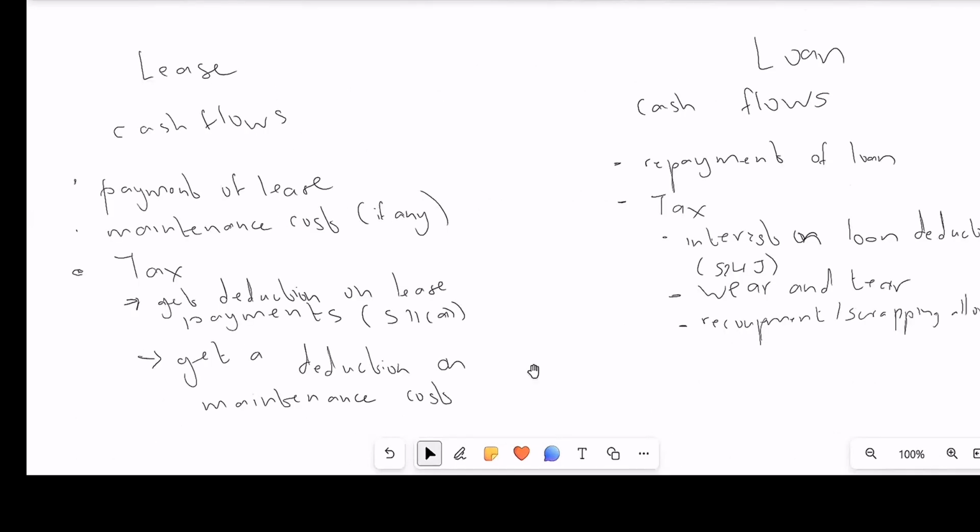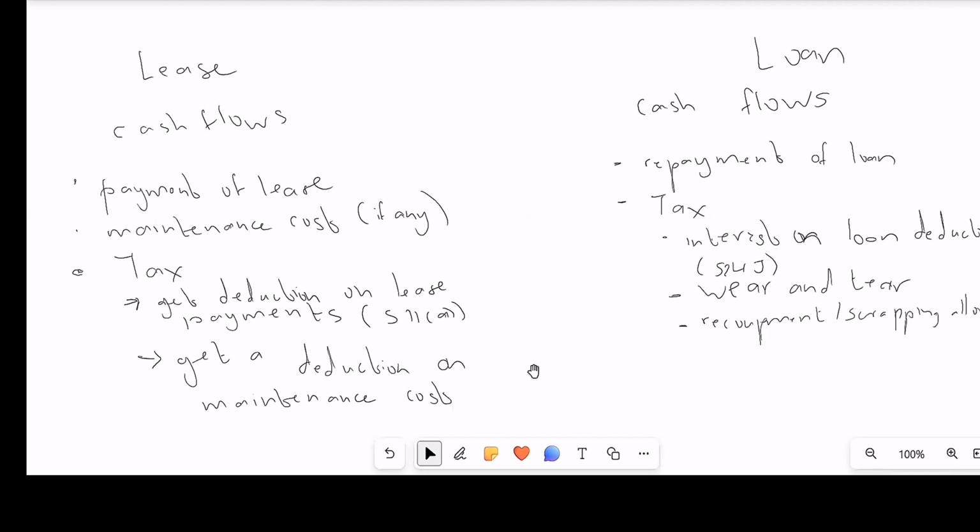When you're doing financing decisions, the way they like to examine these questions is that they'll either ask you to make a decision on whether it's better to lease or to loan. So let's look at their cash flows. When you lease, in your cash flows you're going to include the payment of the lease. You will also include maintenance costs, if any, in that lease.